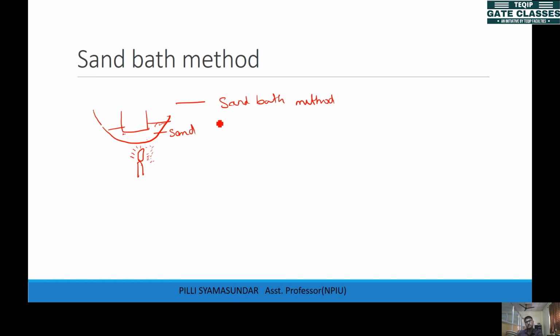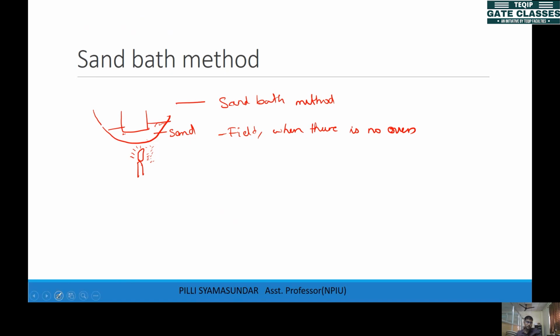So we adopt this method in the field when there is no oven. It's not like you have an oven all the time, right?